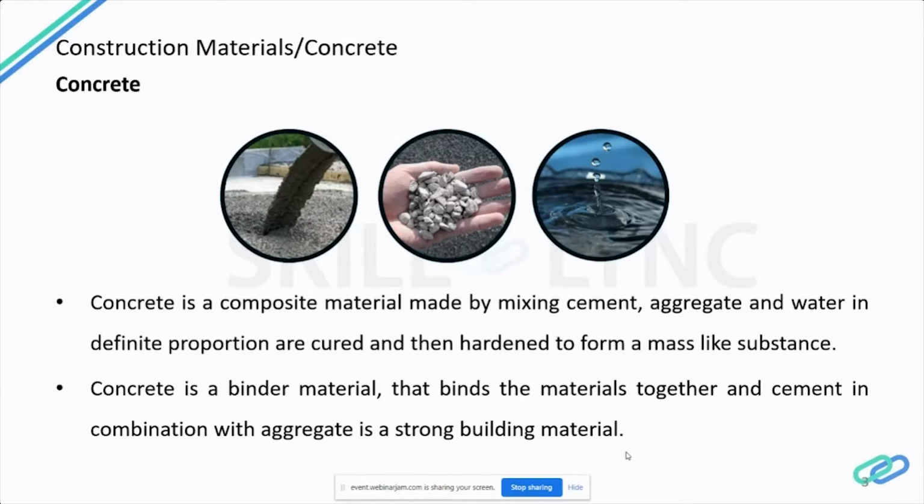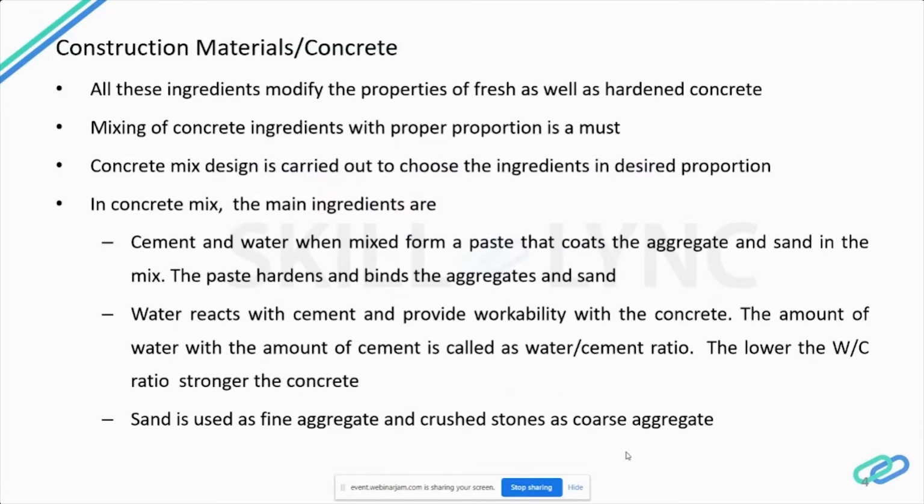If you say in short, these materials are like members of a family, and they perform their individual role in such a manner that they contribute to the overall success of the concrete as a whole family. So we often think that concrete can easily be made by carrying out a few simple steps. However, in reality, this is not the situation. Actually, mixing of concrete ingredients with proper proportion is a must. Therefore, concrete mix design is carried out to choose particular concrete ingredients.